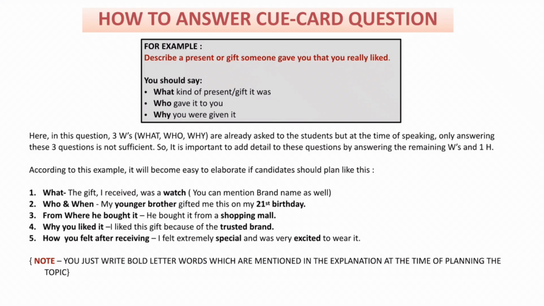We have covered all the things related to the cue card. I'll give a quick recap of this lesson: how we plan our task, that is through bullet numbering and the web creation technique, and in that also, how we plan using the technique of 5 W's and 1 H. If you follow the techniques I have taught you in this lesson stepwise, there are definitely chances that you can elaborate your sentences in a very effective way and score good bands, because this is the most critical part on which you are judged. So it's better that this goes the right way.